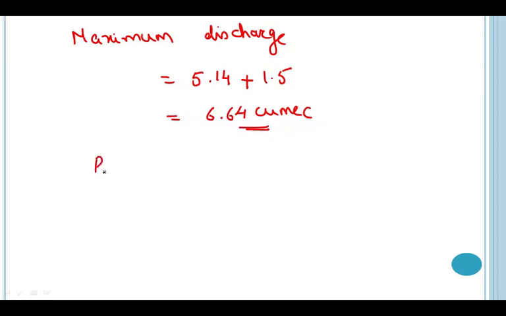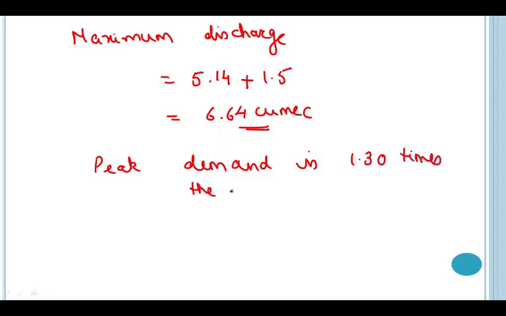So here we are given that peak demand is 1.30 times the average demand. So we'll consider this value for our final discharge calculation.